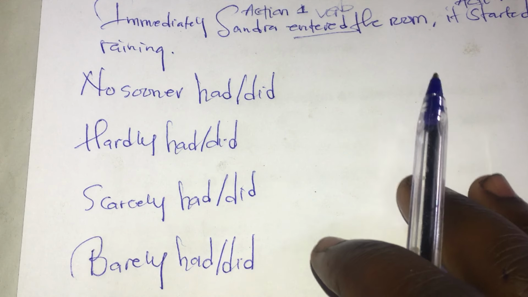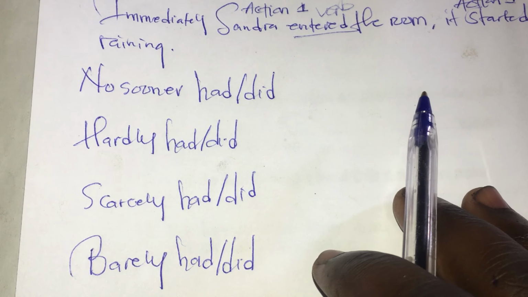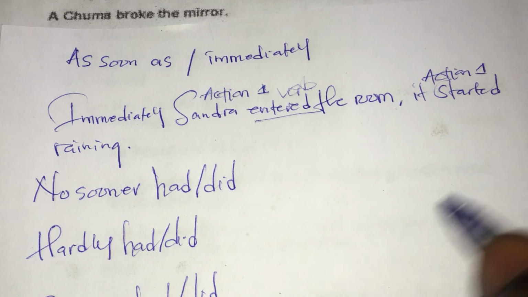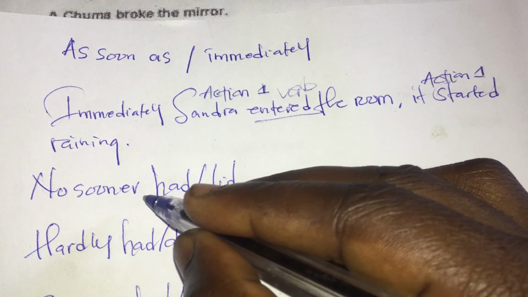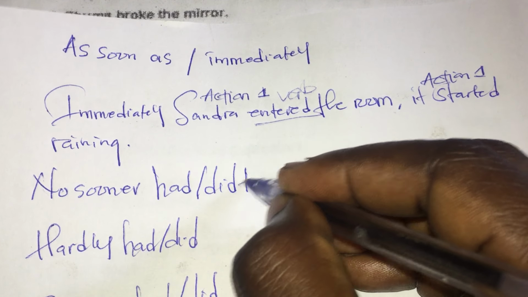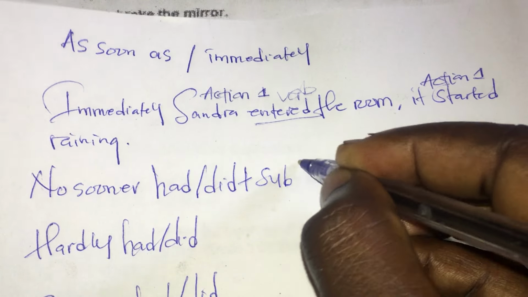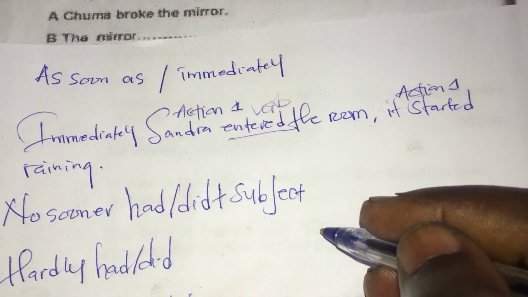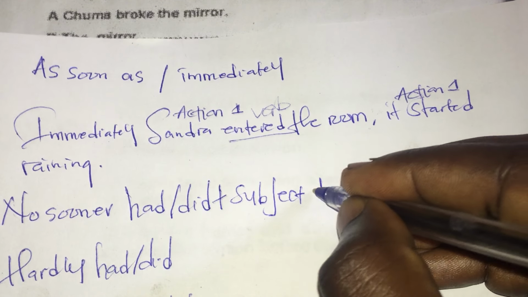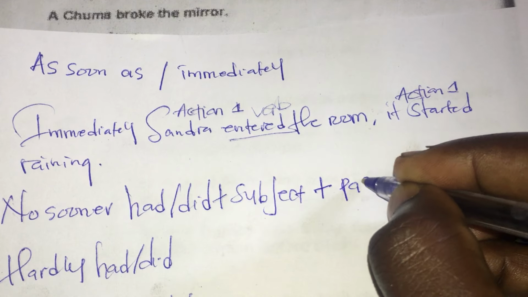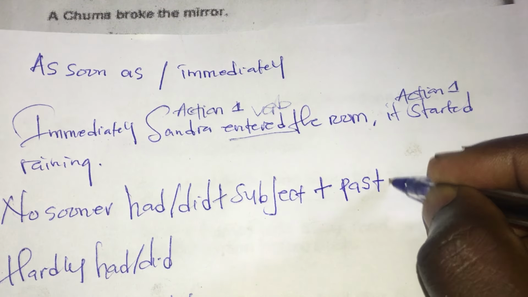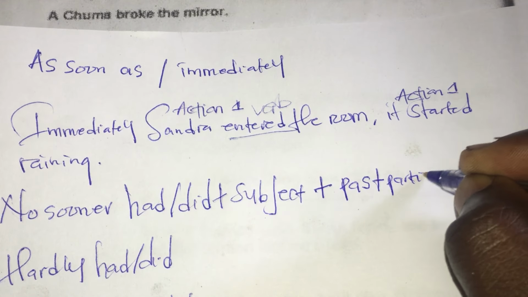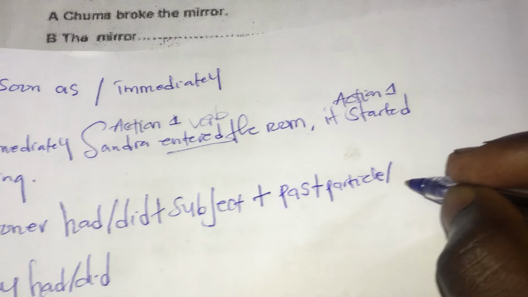Now let us construct a simple equation for us to know. So our equation will be like this. We'll say no sooner had or no sooner did plus the subject. So subject simply means the doer of the action or the person under discussion. Then I'm going to say plus past participle or present.